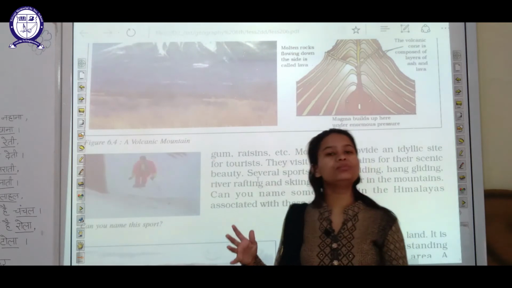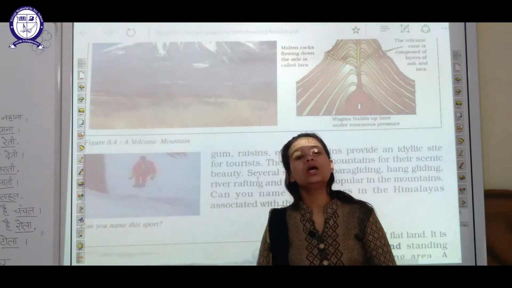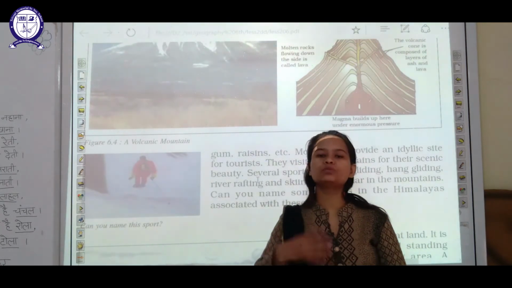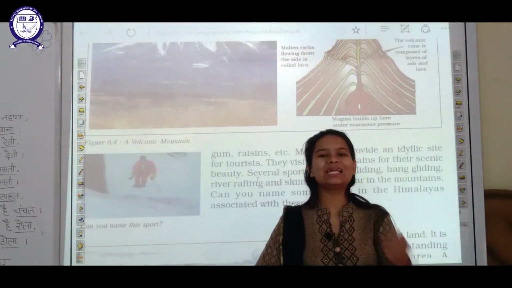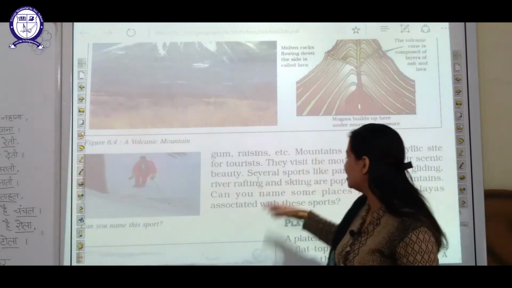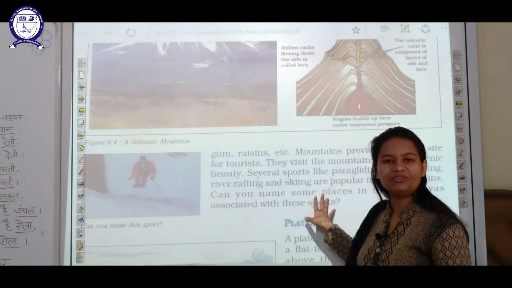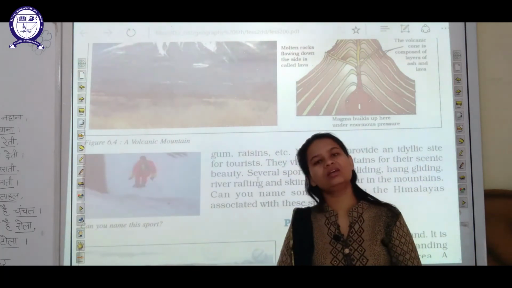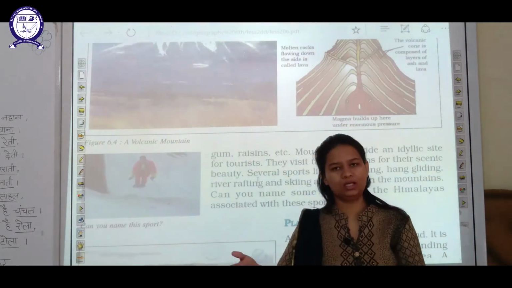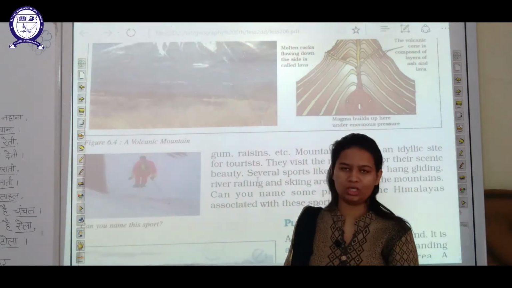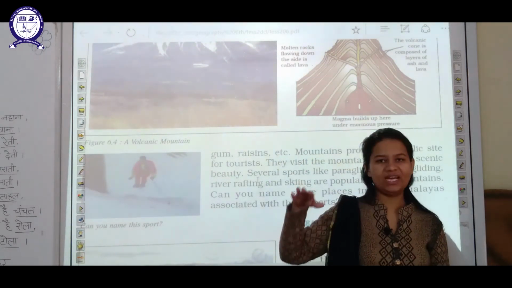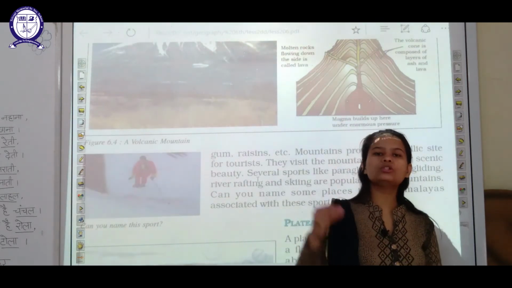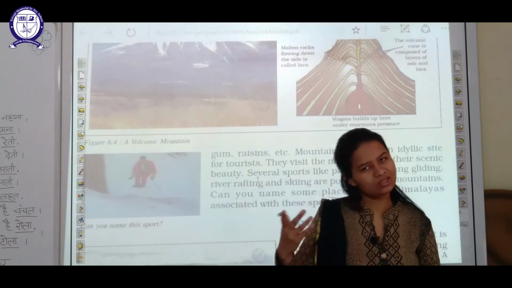Now the last importance of mountains is, mountains are used for performing various types of sports activities also, like climbing, skiing, or you can say paragliding, river rafting, such sorts of activities. Paragliding and river rafting require suitable conditions, like river rafting needs availability of water, paragliding needs availability of height, and these conditions are present on mountains. So mountains also encourage various sports activities.